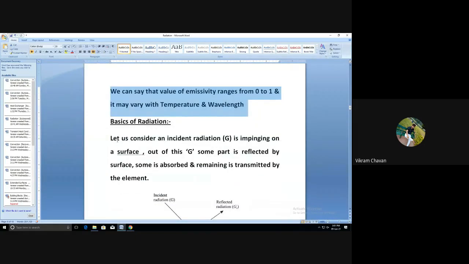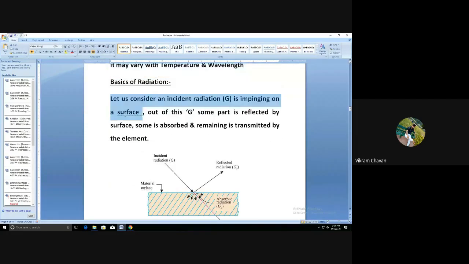Next heading: basics of radiation. Let us consider an incident radiation G impinging on a surface.